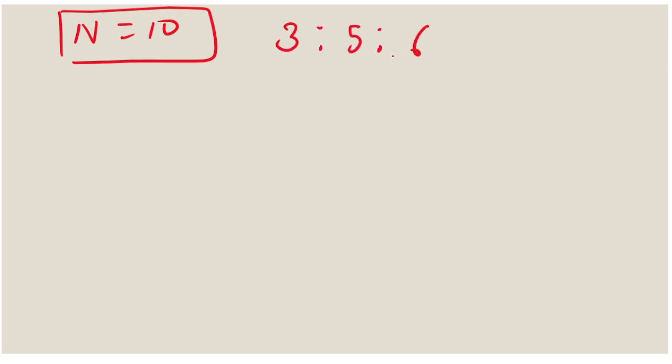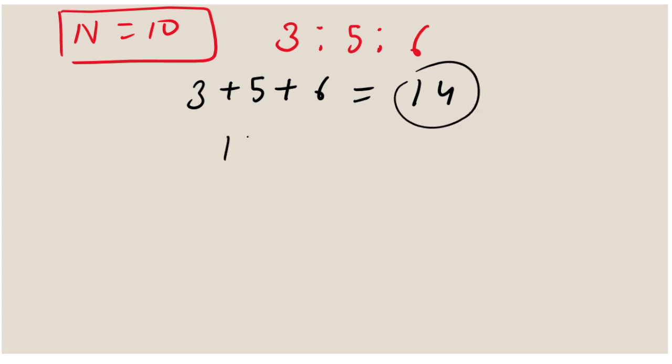N is equal to 10. Let's pick the smallest one, so n equal to 10 is possible. Now we want to distribute these 10 apples into the new ratio, 3:5:6. Let's sum the ratio: 3 plus 5 plus 6 is equal to 14. This means to distribute apples perfectly without leaving any out, the number of apples distributed must be a multiple of 14. Either we have 14 apples or 28 apples, correct?